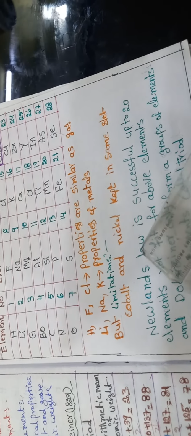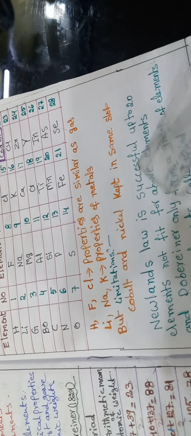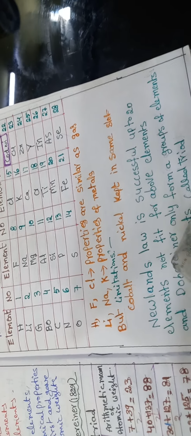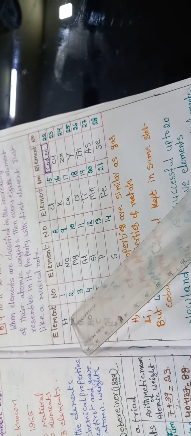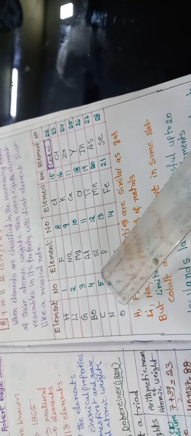Next, Newlands' law is successful up to 20 elements, hydrogen to manganese, and is not fit for elements above that. Although there are many more elements, the law of octaves gives successful results only up to these.